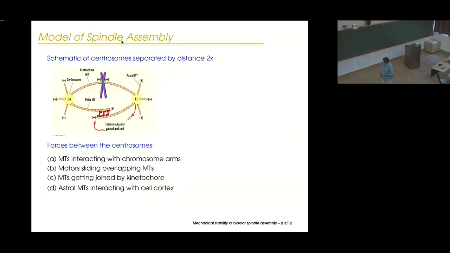And like I mentioned earlier, these overlapping microtubules are also joined by kinetochores. And lastly, there is also a set of microtubules which reach the cell body, and there are specific motors, the cortical motor proteins, with which they interact at the cell cortex. So these are the different interactions which are at play.